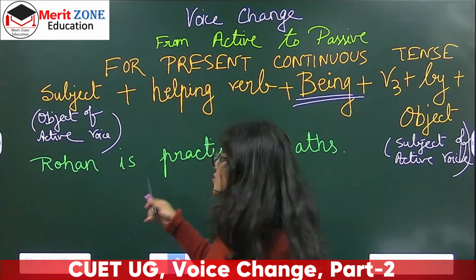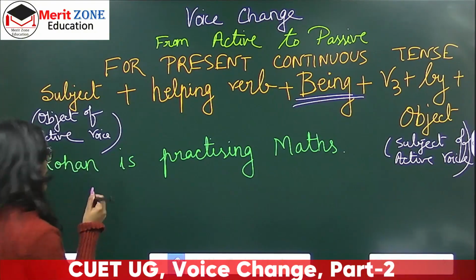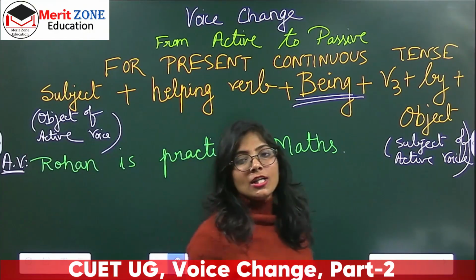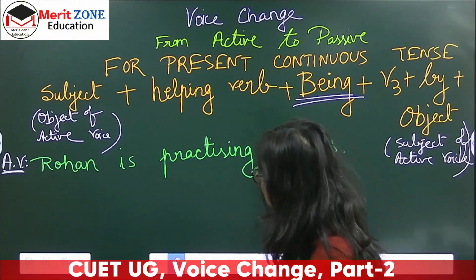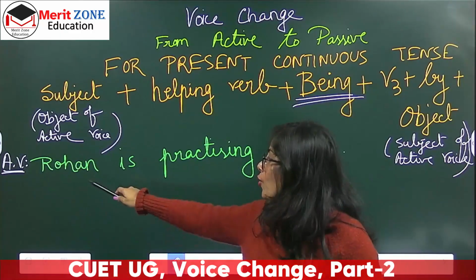Don't get confused. This is just the active voice, that's why I wrote it in a different color. I'll just write here in short, AV, which means active voice. Now I'll change this to passive voice. So what is the rule that I'll apply? Let's see. Here, as we can see, who is the subject? Rohan. Yes, Rohan is the subject.